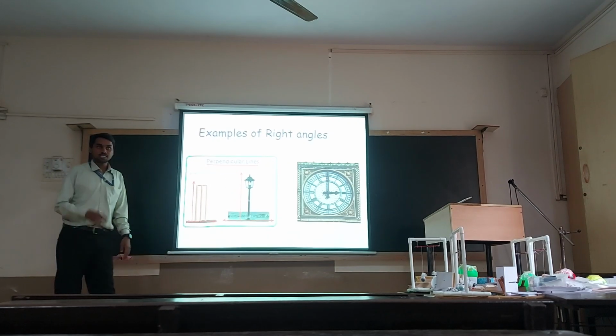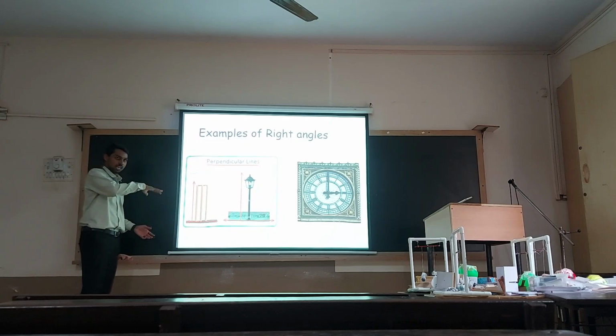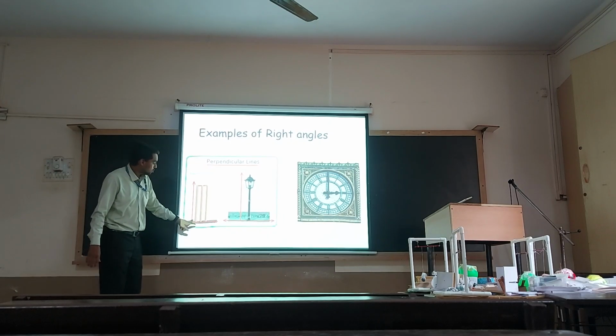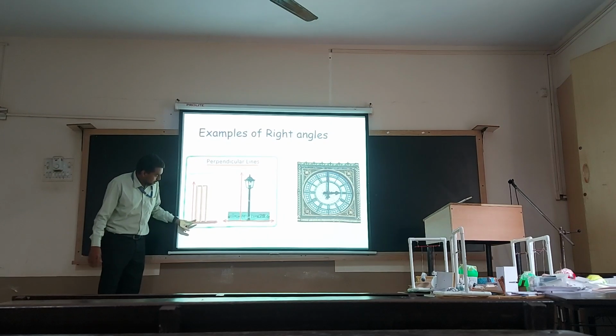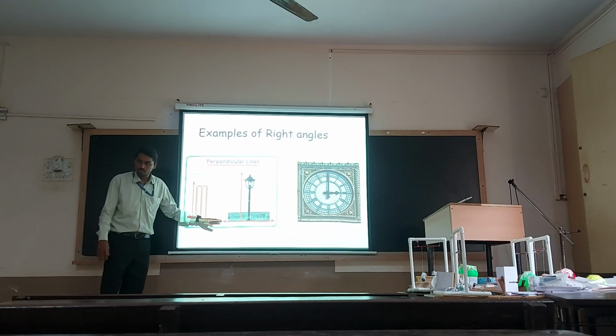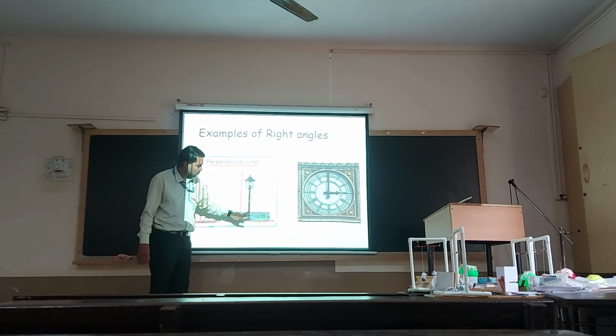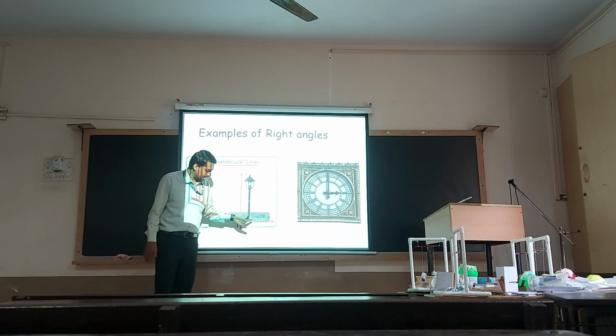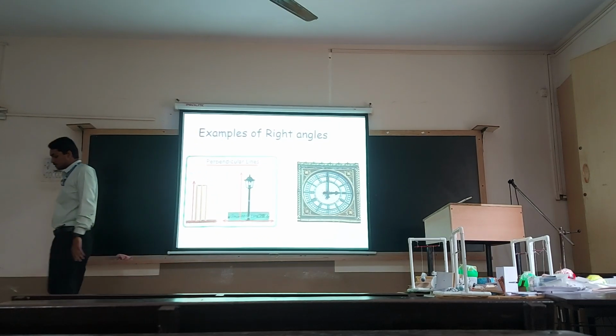So as we discussed the initial examples in the previous slide, we discussed the same examples. You can see that there is a formation of a 90 degree angle over here. The sun is making a 90 degree angle with the ground. In a similar fashion, the lamp post is making 90 degrees with the ground. So these are the real life examples for 90 degrees.